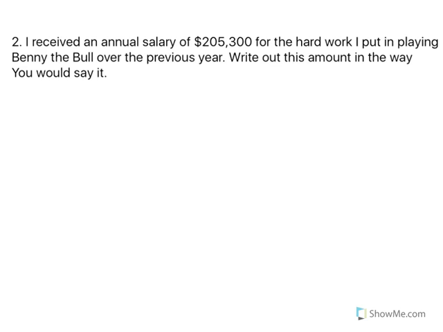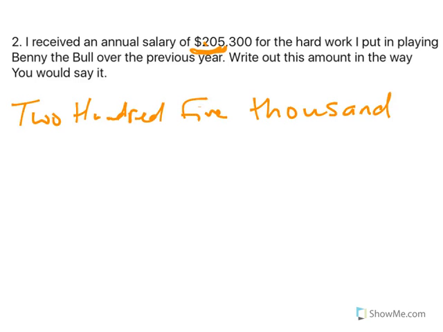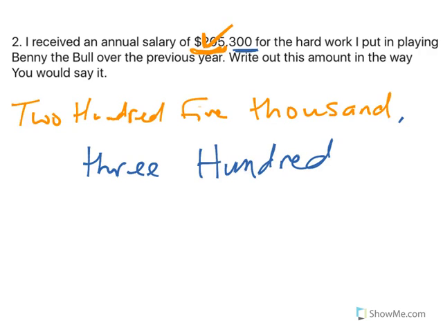So I received an annual salary of some money for the hard work I put in playing Benny the Bull over the previous year. Write out this amount in the way you would say it. Okay, well, this is 205. But where is it? This is in the second pile of 3, so it's 1,000. 205,000, that takes care of this. And then we have 300. So 205,300 is how we would say that number.